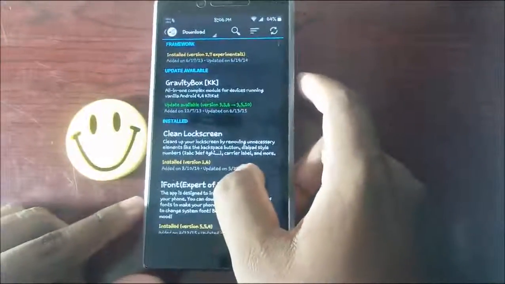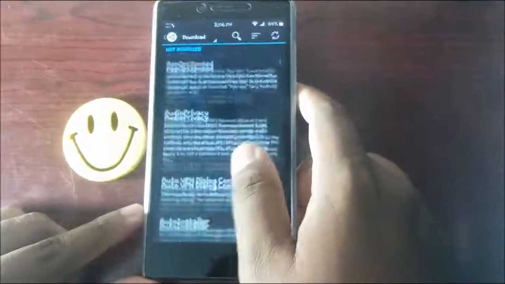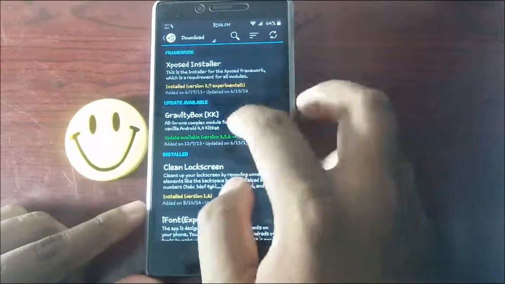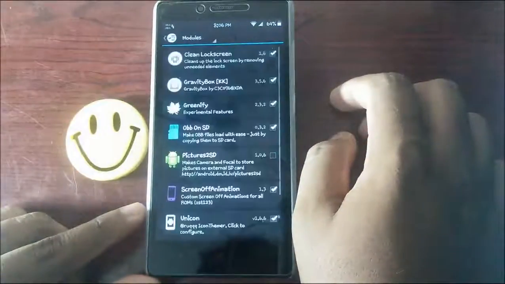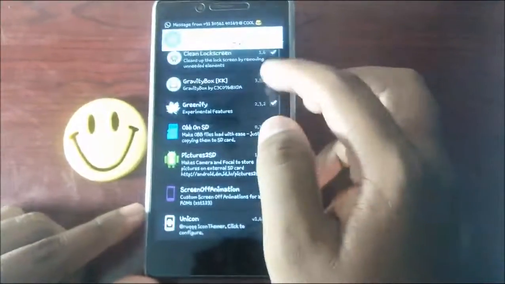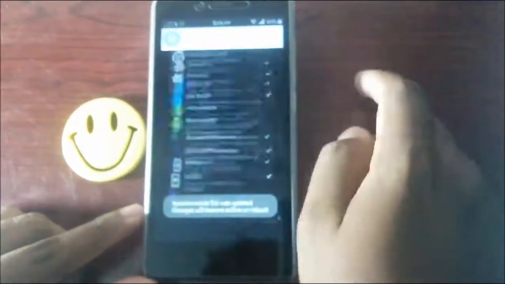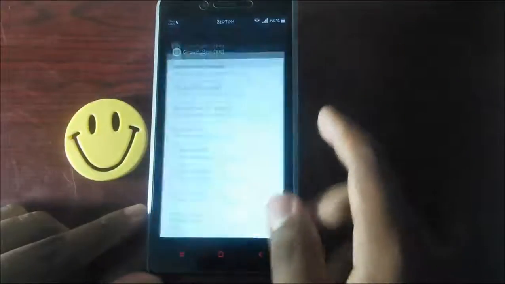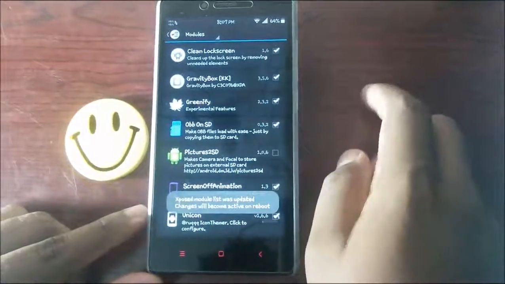If you want to download modules, you can go to this download page and download whatever you want. You can see here. Once you download something, for example, I have downloaded Gravity Box, you should go to modules here and tick the module which you have downloaded. In this case, Gravity Box. So you have to tick this one and you have to reboot it.